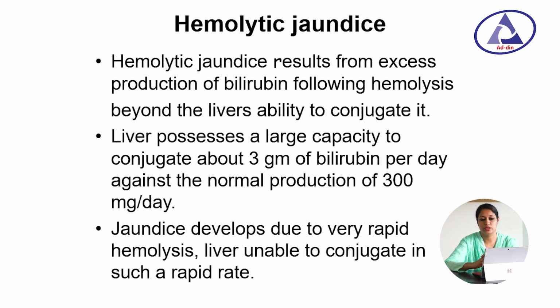Now, hemolytic jaundice. Hemolytic jaundice results from excess production of bilirubin following hemolysis beyond the liver capacity to conjugate it. The liver possesses a large capacity to conjugate bilirubin, more than 3 gram per day, against the normal production of 300 milligram per day. Jaundice develops due to rapid hemolysis, when the liver is unable to conjugate at such a rapid rate.